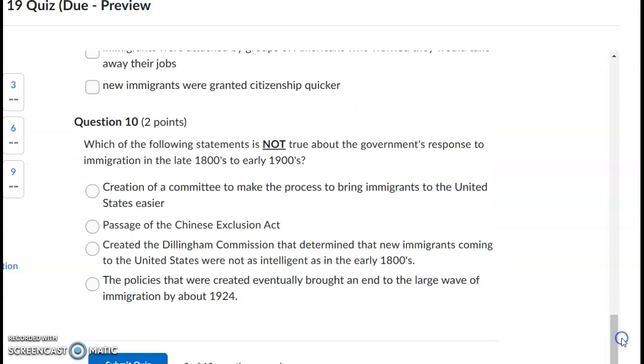Number 10. Which of the following statements is not true about the government's response to immigration in the late 1800s to early 1900s? Creation of a committee to make the process to bring immigrants to the United States easier, passage of the Chinese Exclusion Act, created the Dillingham Commission that determined that new immigrants coming to the United States were not as intelligent as those who came in the early 1800s. The policies that were created eventually brought an end to the large wave of immigration by about 1924.